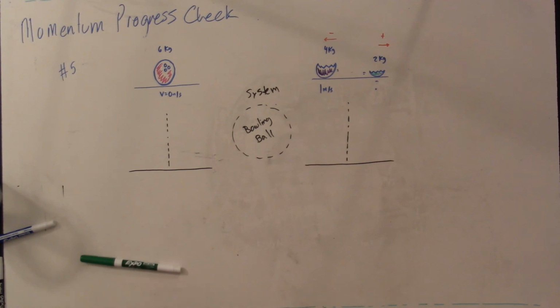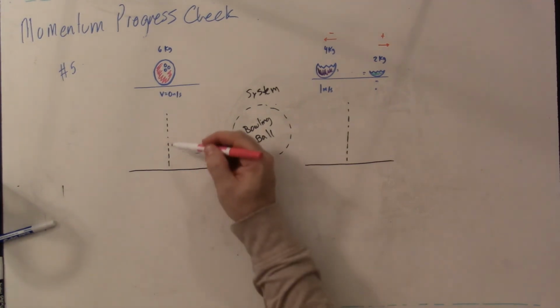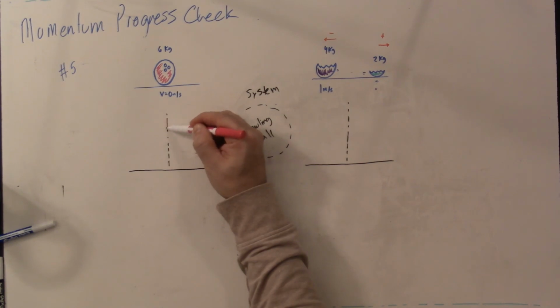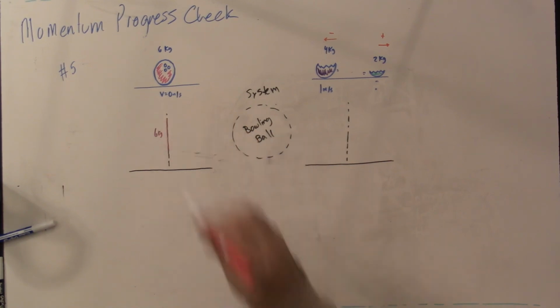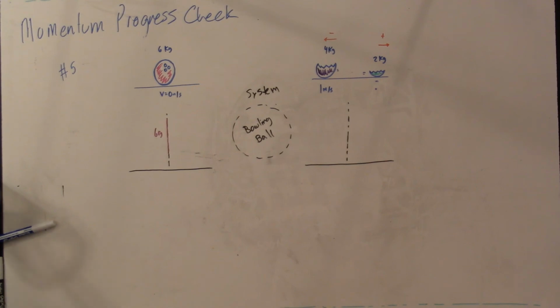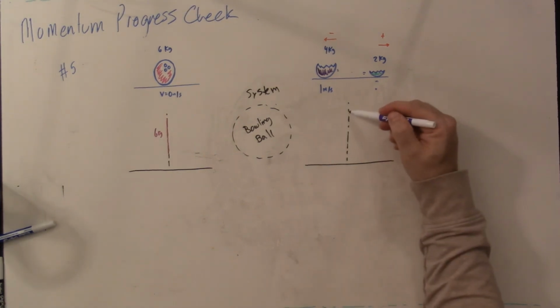It's pink actually, that's adorable. All right, here we go. So what do we got here? So we have 6 kilograms. So I'm gonna make this 6. So 2, 4, 6. So the total is 6 kilograms. But when it breaks up into its 2 pieces, we know one of the pieces is 4 long. So it's 2, 4 long here.